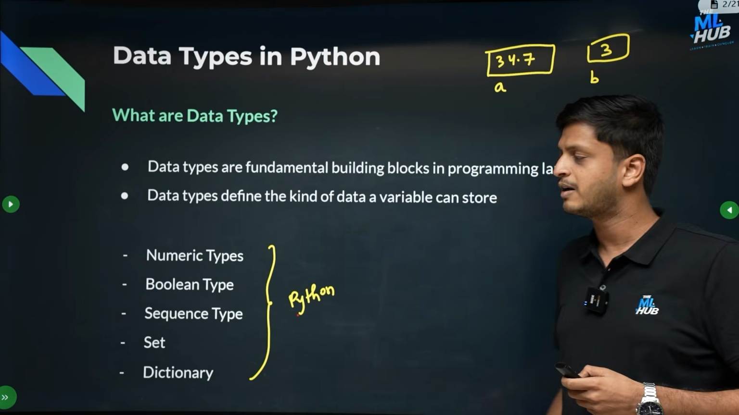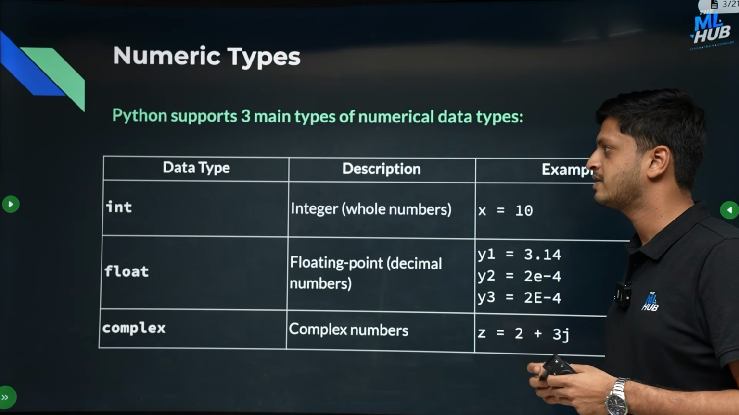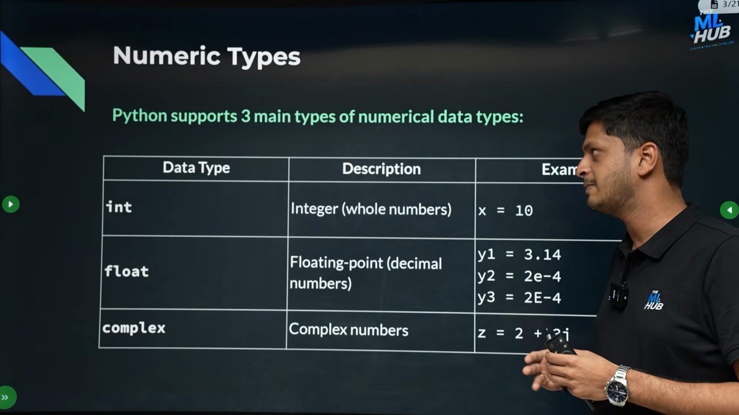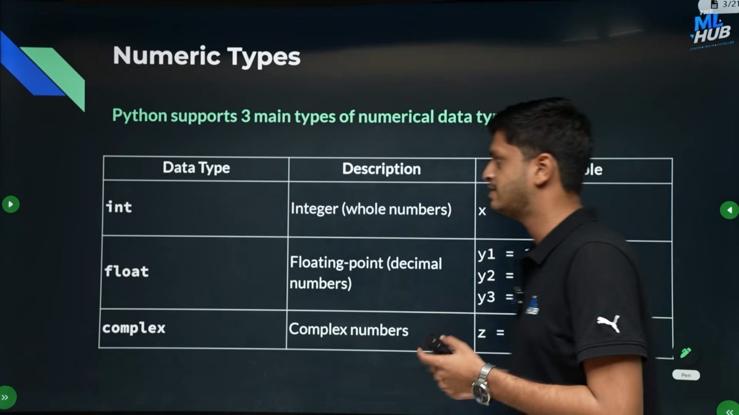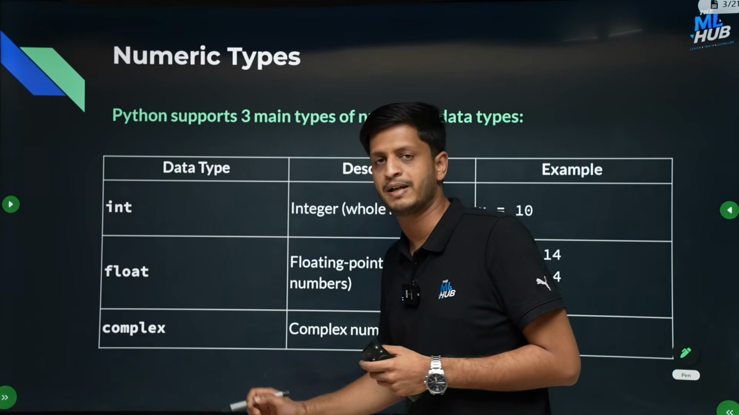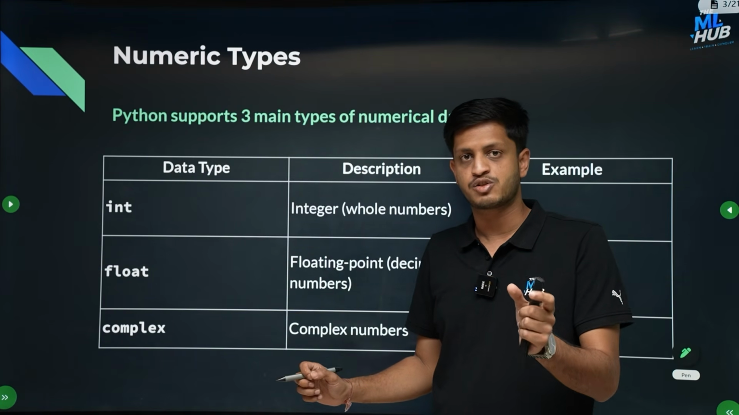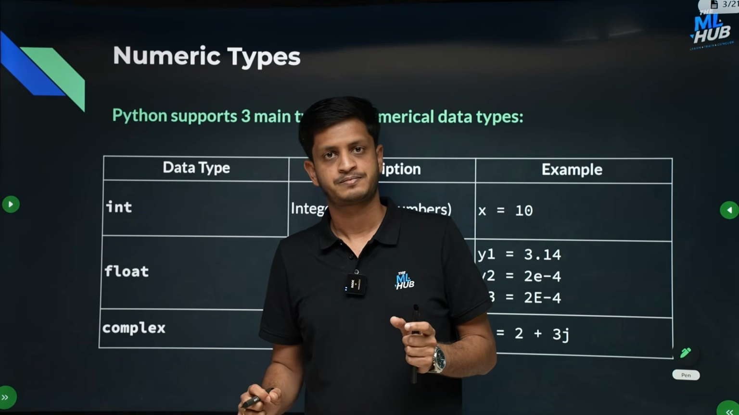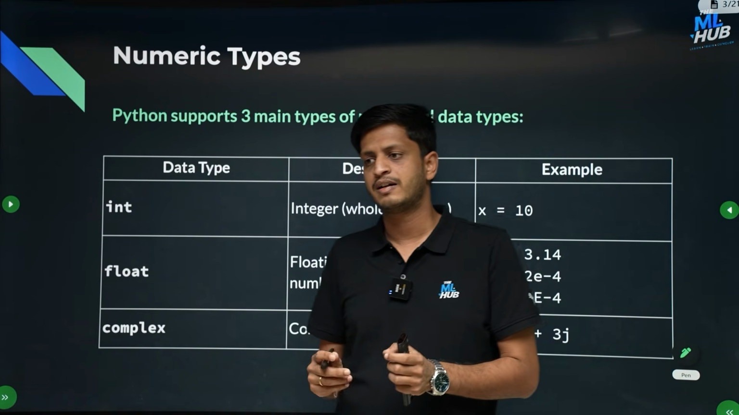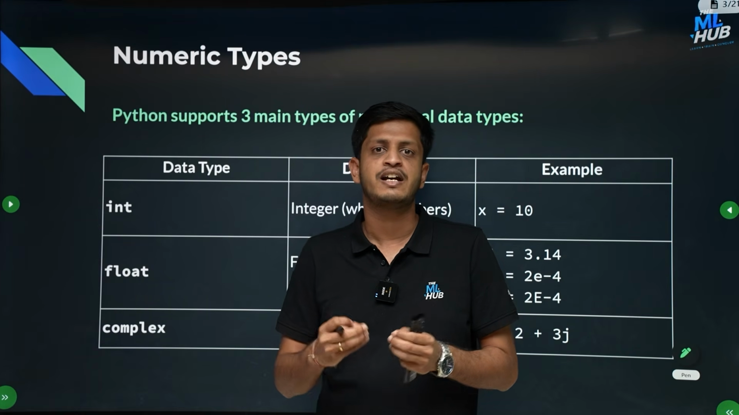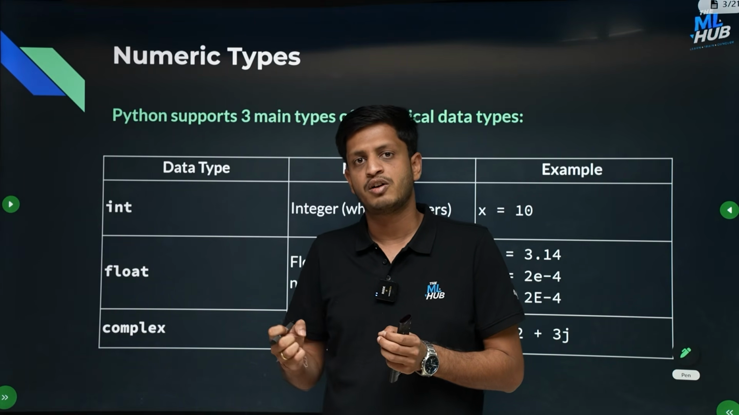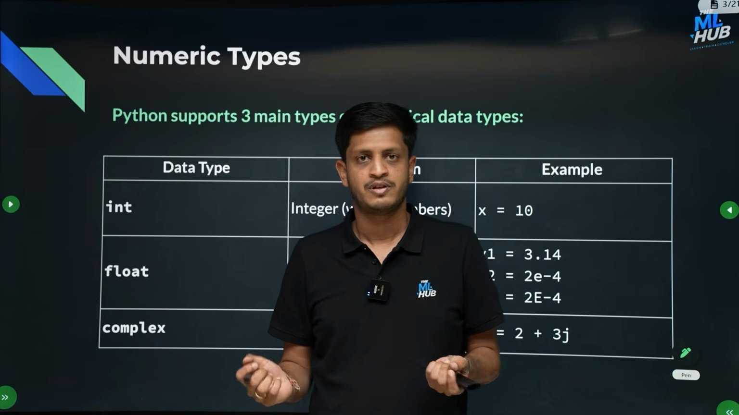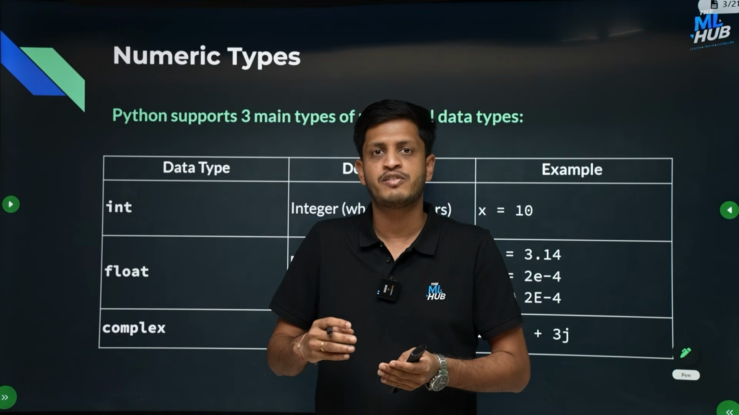So let's look at them one by one. First is numeric types. There are three numeric types which Python supports, mainly these three: int, float and complex. The classes I was talking about will be the int class, float class and complex class. Whenever you create a variable which is an integer, it will be an object of the class int, or you can say that it is a variable of data type int.